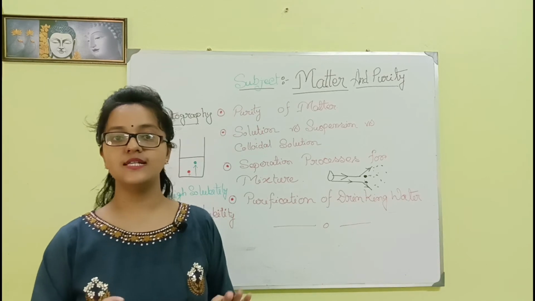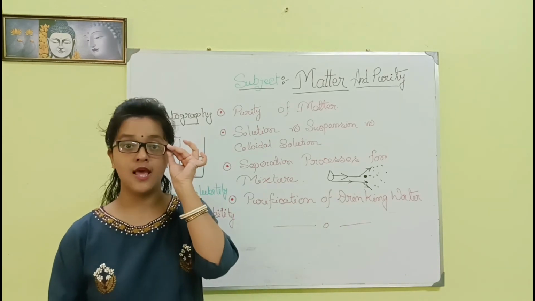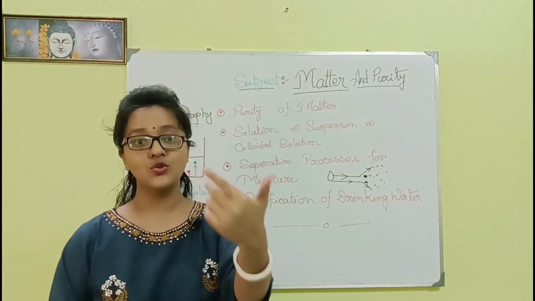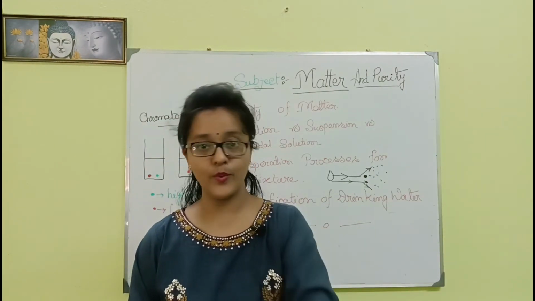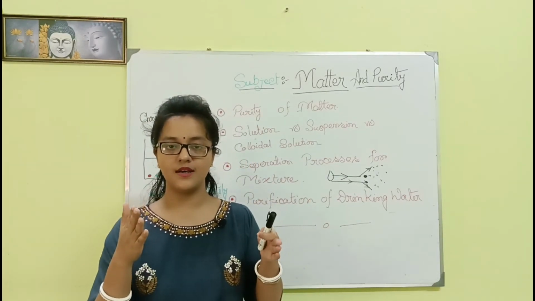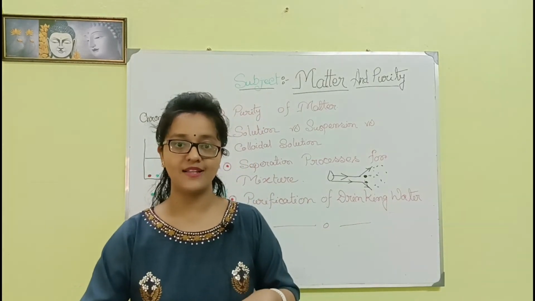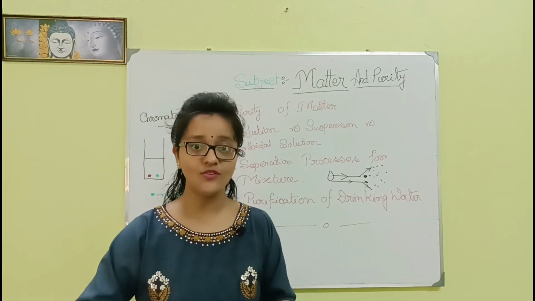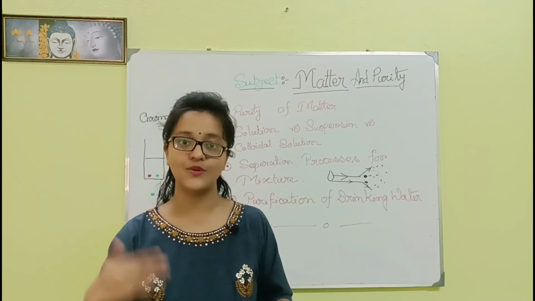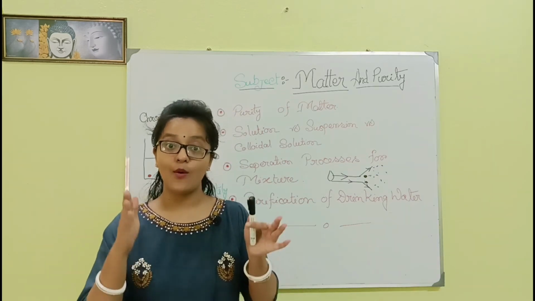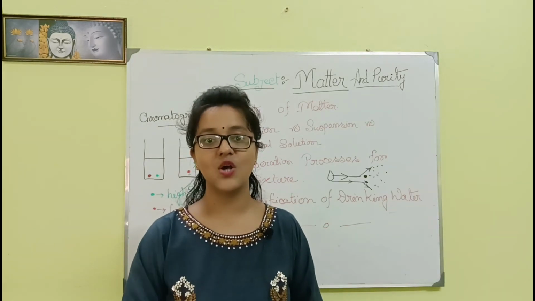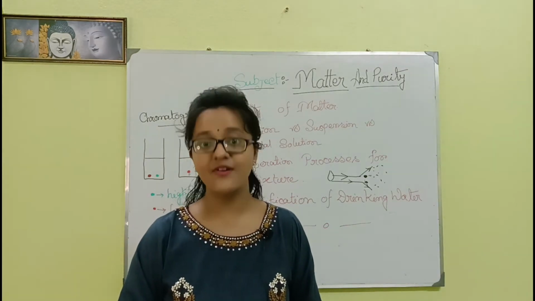Then I will tell you distillation and fractional distillation. These two processes are used to separate two types of miscible liquids. The process goes on with vaporization followed by condensation, the interconversion from liquid to gas, followed by the interconversion from gas to liquid. When the temperature is above 25 Kelvin, it is called vaporization.